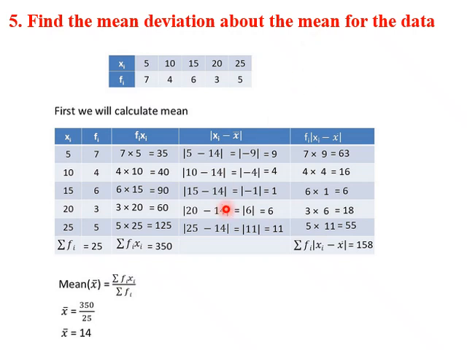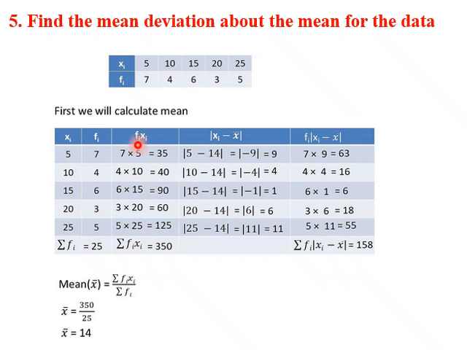So what is the formula for mean? Mean is x bar equal to sigma fi xi by sigma fi. So first we write xi in column format, fi in column format. Sigma fi, if we add all this, it will be 25.